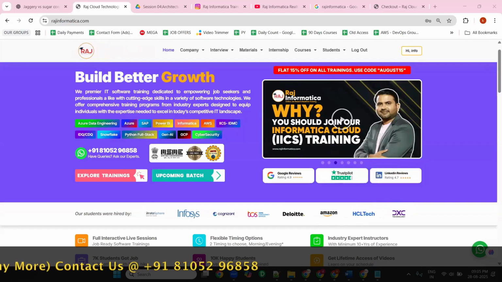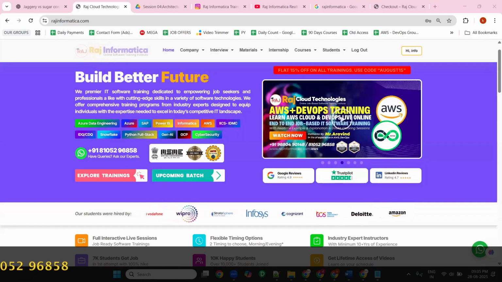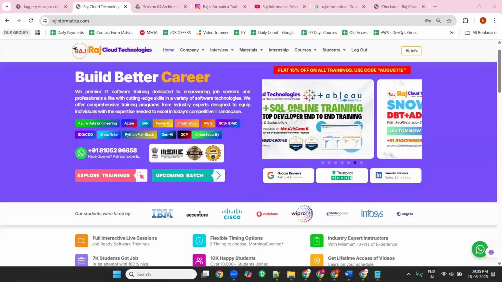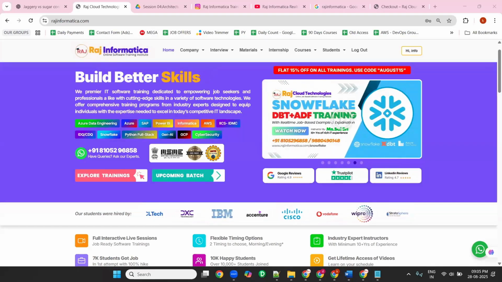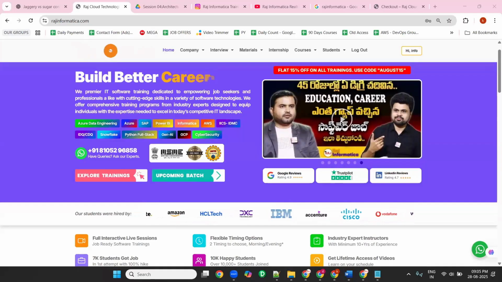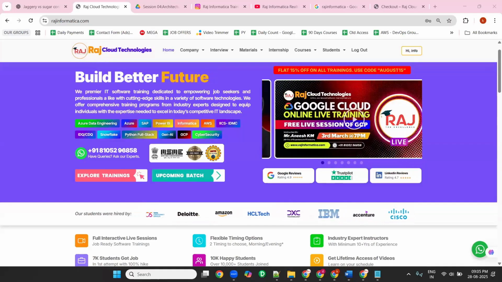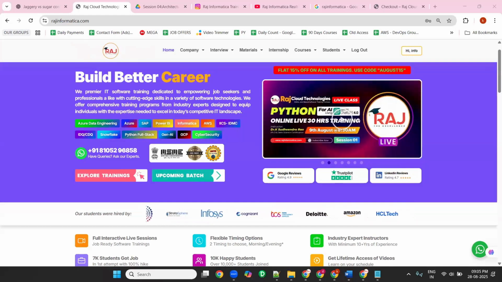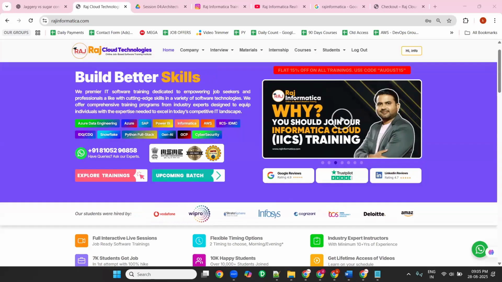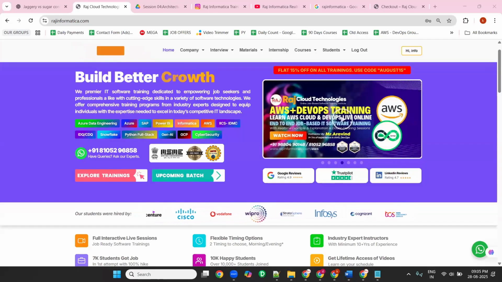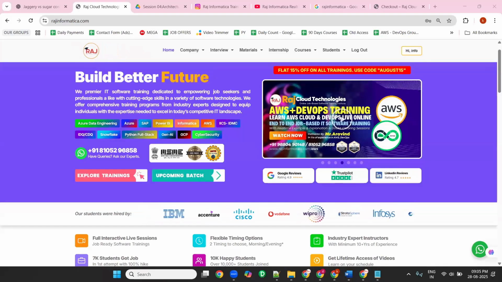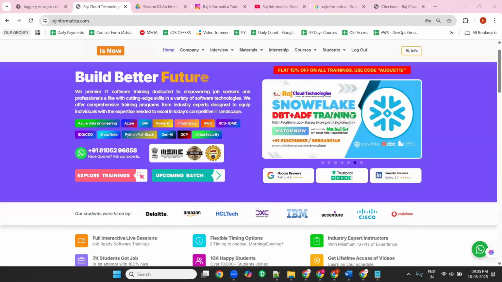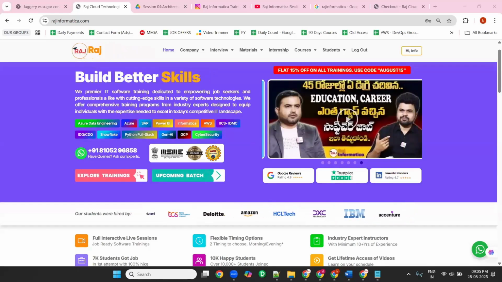See, if you are trying in the Indian market, there is no difference. Even if you do the certification, it is the same for you. Even if you don't do the certification, it is the same for you. If you are trying outside India, then certification is a must. If you have the knowledge and you are trying for opportunities within India, that is enough to clear them. You'll get the invite also. If you are trying outside India, surely you need a certification. Without certification, you won't get the interview invite.